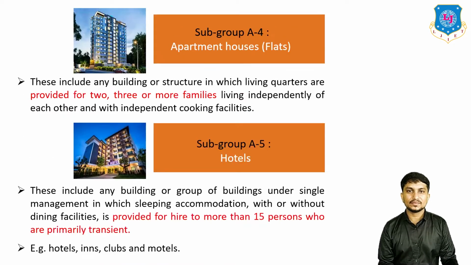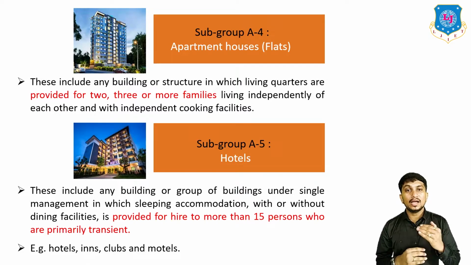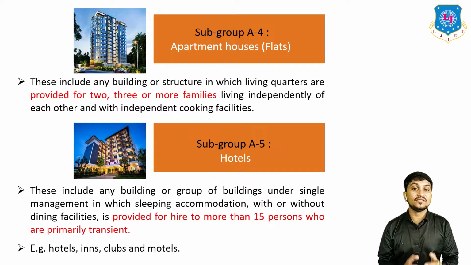Now next is subgroup A4, which is called apartment houses, or you can say flats. You all have seen these flats. This includes any building or structure in which living quarters are provided for two, three, or more families living independently of each other and with independent cooking facilities. This is the advantage of these apartment houses. They all have their independent cooking facilities.